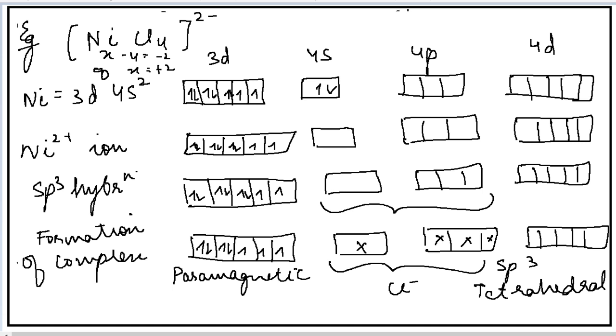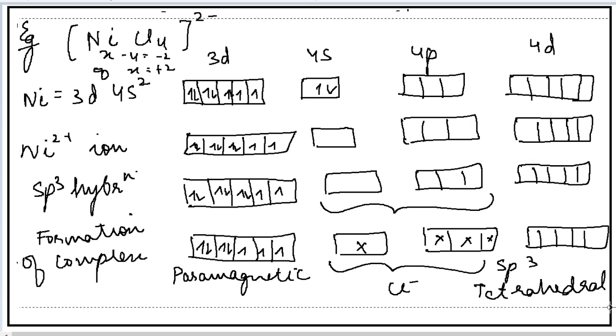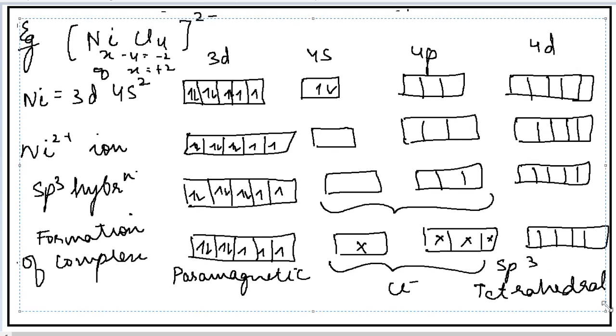So this is how the valence bond theory works. Valence bond theory works on the presence of vacant orbitals, and in case vacant orbitals are not there, then vacant orbitals may be formed by hybridization of the orbitals of the metal, and when they undergo hybridization they create the hybrid orbitals.